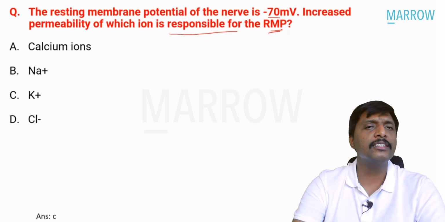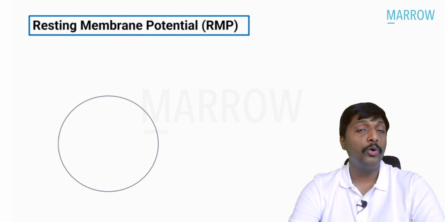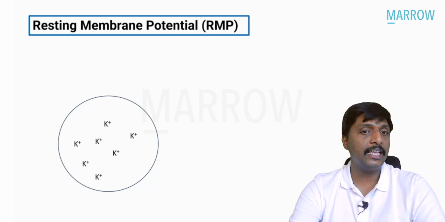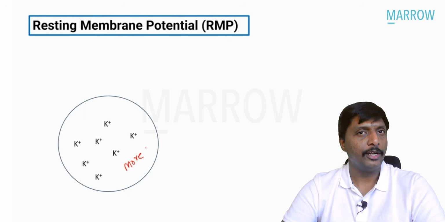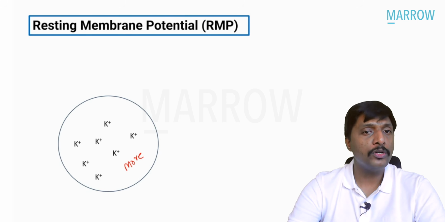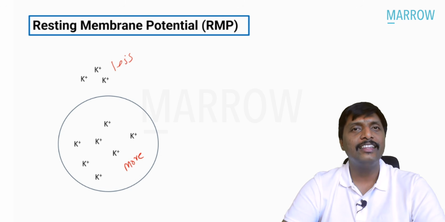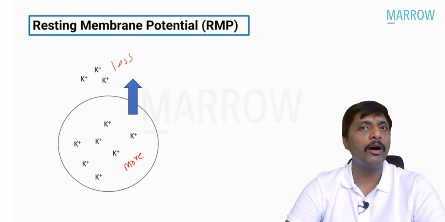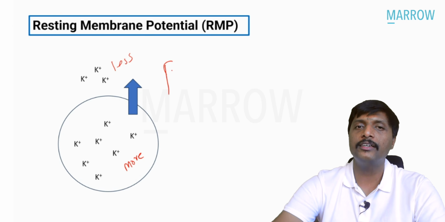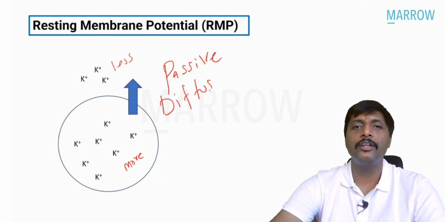The theme we have discussed already, resting membrane potential. Consider this cell. Which ion is present more inside? It is obviously our potassium, intracellular. The same potassium outside the cell is always very less. At rest, the cell is only permeable to potassium. Look at the arrow mark. What is this transport process? High concentration to low concentration. This is a passive process. This is none other than diffusion.